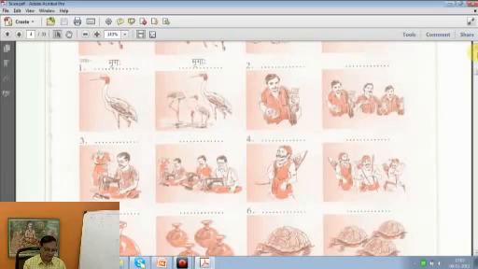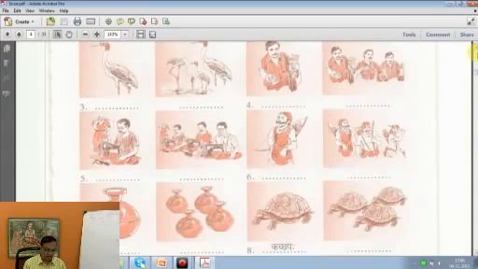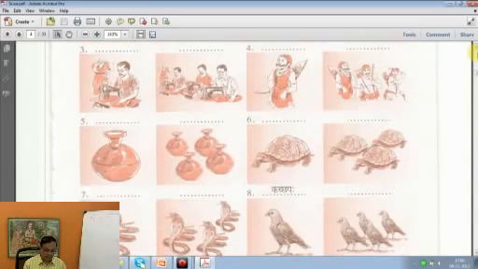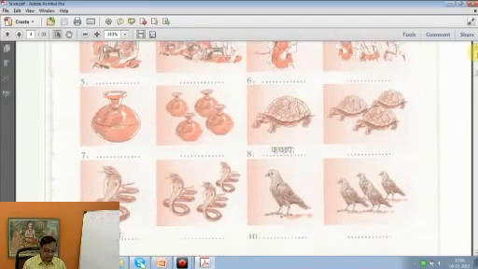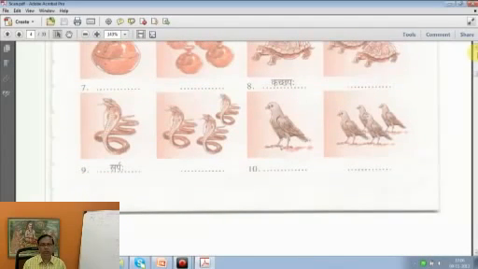Sauchikaha, this is a tailor, given on page 25. Sauchikaha, Sauchikaha. Vyadhaha, page 25, it's a hunter. Vyadhaha, Vyadhaha. Ghataha, Ghataha. Kachchapaha, Kachchapaha. Tortoise. Sarpaha, Sarpaha. Kapotaha, Kapotaha.